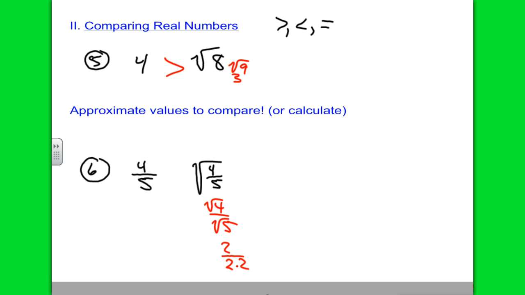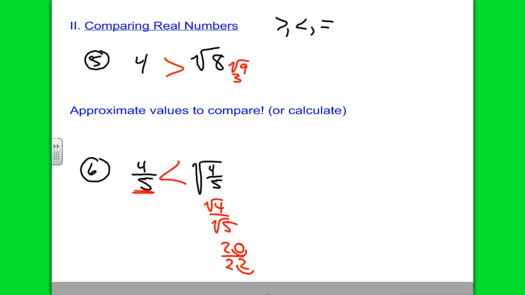What could we do to get the decimal out of the fraction? You could move it over by multiplying it by 10, but then multiply the top by 10 as well. So 20 over 22. What do you think's greater, 4/5 or 20 over 22? Which one's closer to 1? 4/5? Who says 4/5 is closer to 1? Who says 20 over 22? You're right, it is, isn't it? So really, the square root of 4/5 is greater than 4/5, just like we saw with the previous little examples.